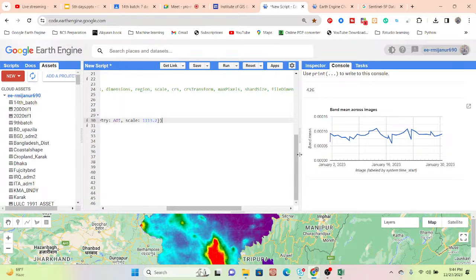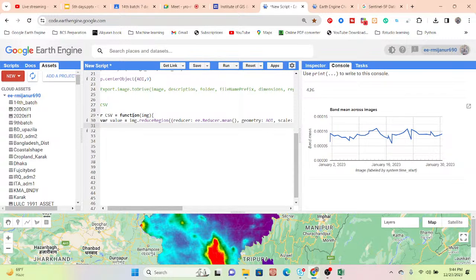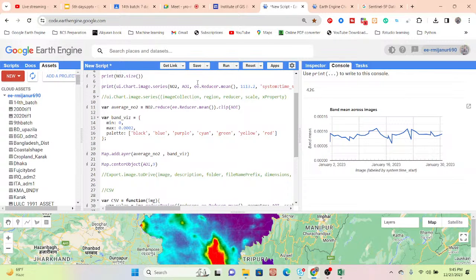Okay. So now I take a variable, and this variable calculates the value. Okay. And now I take another variable. Mainly this variable extracts the time, and this time is the same. Suppose in this time here you can see, I simply print this NO2.